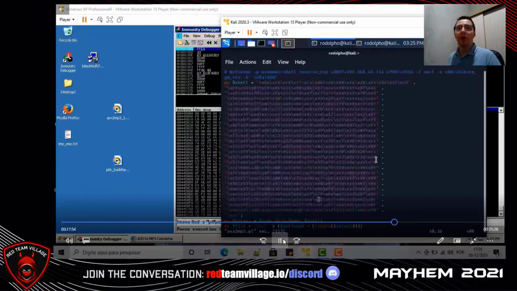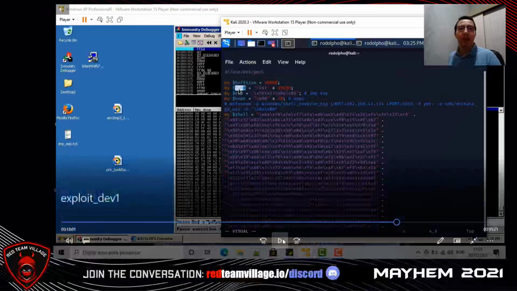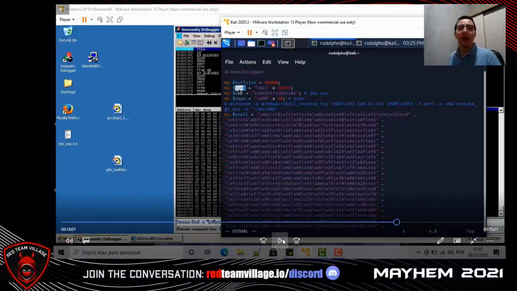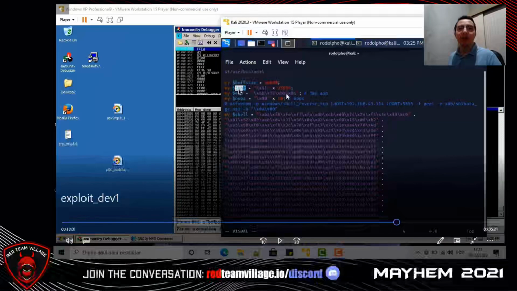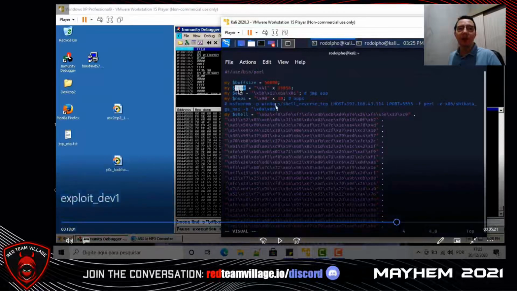Let's open our exploit code again. So we have a buffer size of 50,000, variable junk, x41, that means A, multiplied by the offset of register EIP. We will fill with x41, that means character A, up to the offset of register EIP, that is 3556.